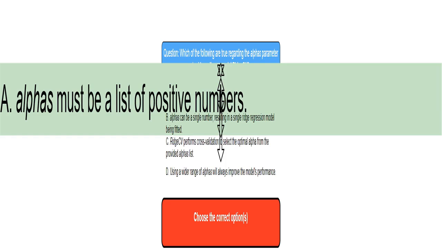This statement is partially true. The values of alpha themselves must be positive numbers because they represent the strength of regularization. A negative value wouldn't make sense mathematically. However, the alphas parameter itself can be a single number, a list of one element, or a list of multiple positive numbers. So, the wording is slightly misleading but still reflects some truth.